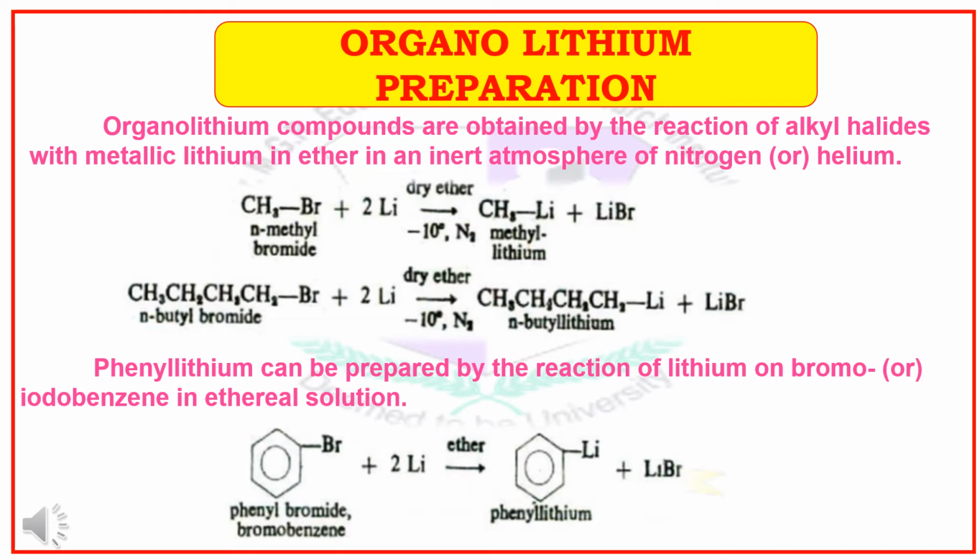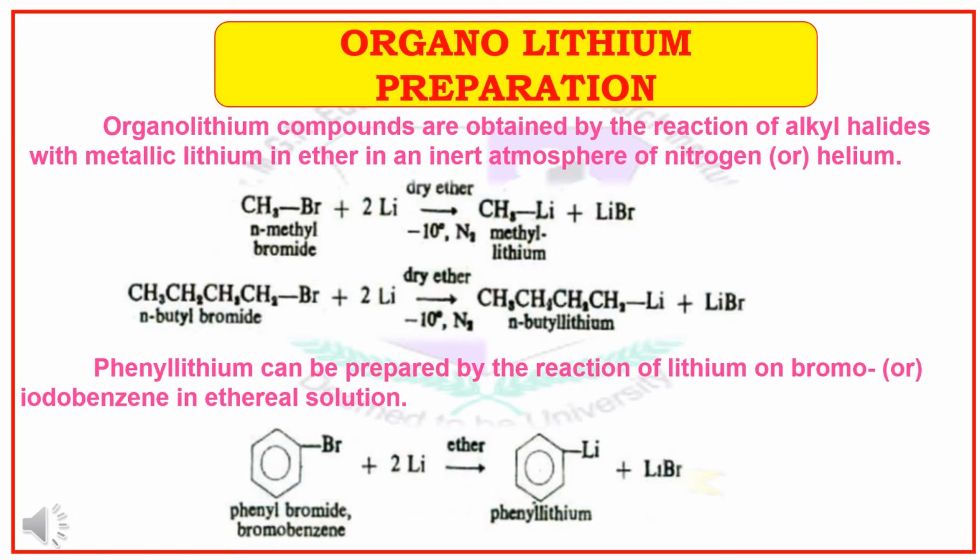Similarly, when N-butyl bromide reacts with lithium in dry ethyl ether under inert atmosphere condition, we will get the N-butyl lithium. These are the examples for the preparation of alkyl lithiums. Now we will see about the preparation of aryl lithiums. Example, the preparation of the phenyl lithium.